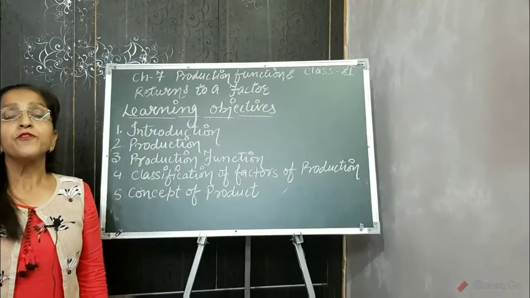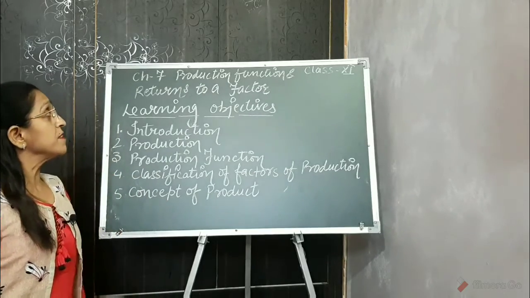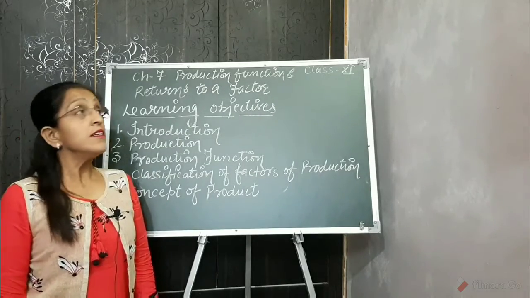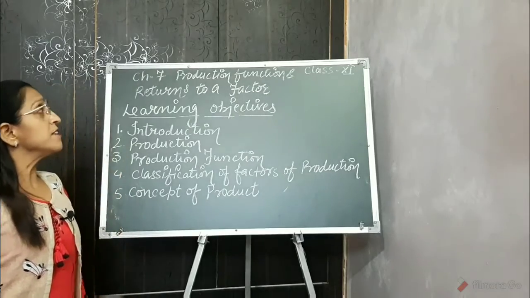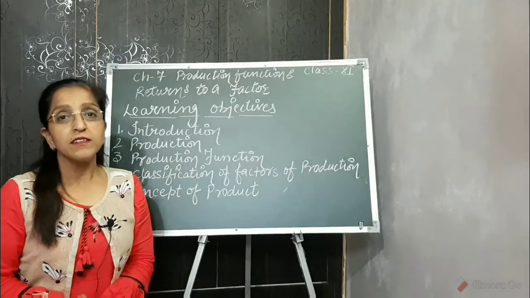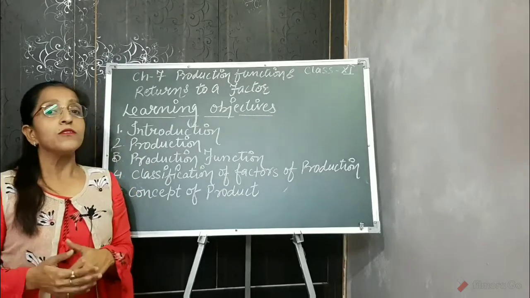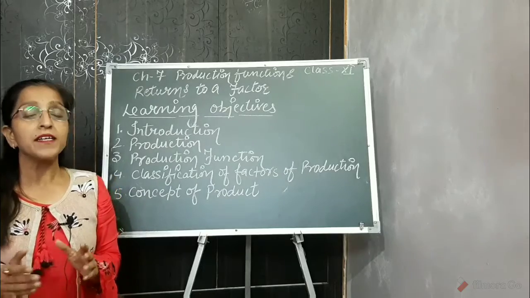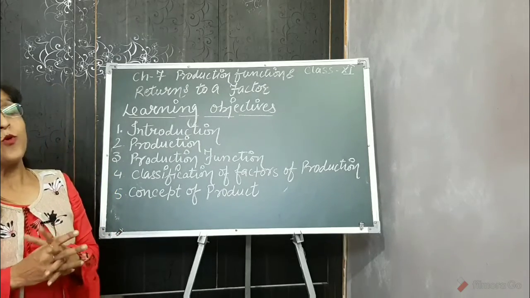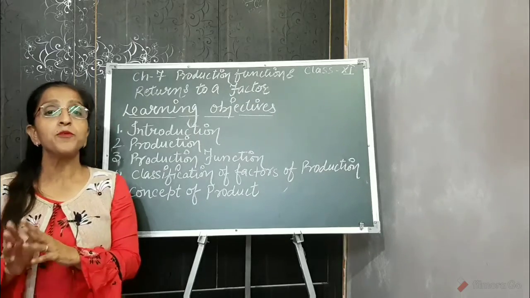Yes, good afternoon, students. Today we will start our 7th chapter of microeconomics, production function and return to factor. Before starting this chapter, first we will understand some basic concepts. In the market, there are two core elements. First is consumer and another one is producer.